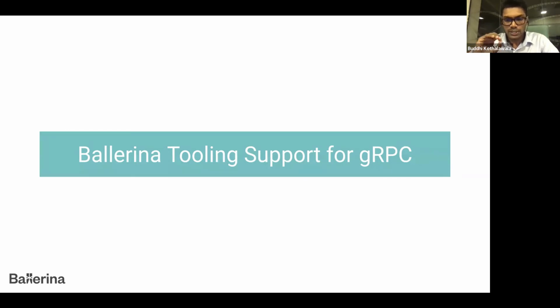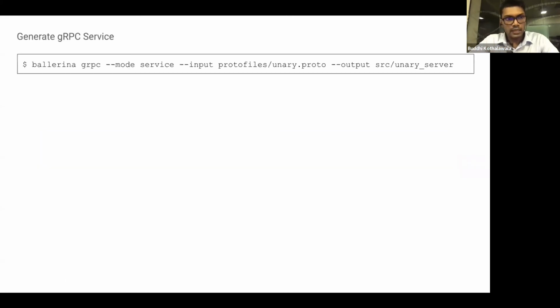As part of gRPC, Ballerina tooling also supports gRPC features where you can give a protobuf file as an input, and it will generate gRPC service related boilerplate code, client related boilerplate code, or even proxy related boilerplate code. Here I'll go through a simple quick example.